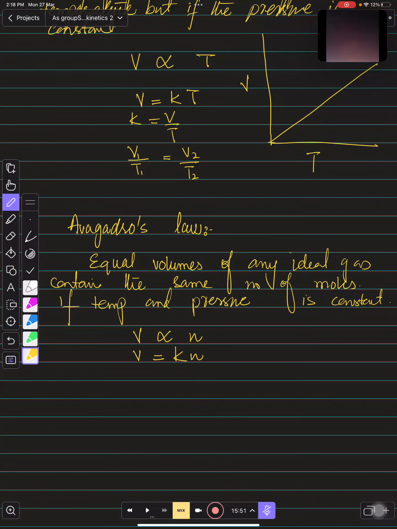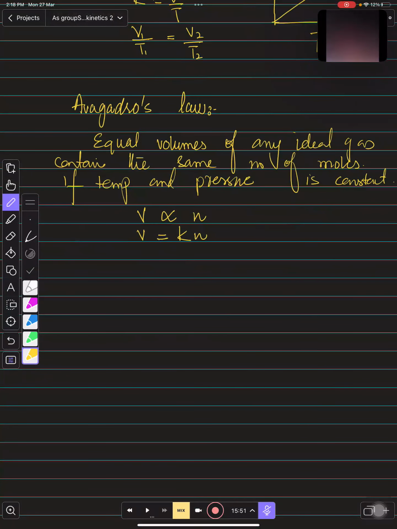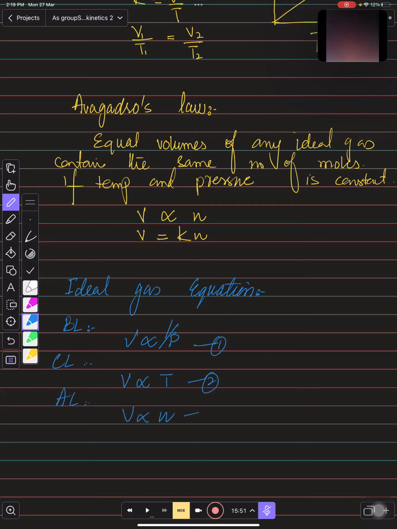Yes, sir. Then here we have one more thing that you need to keep remember, which is very important: ideal gas equation. According to Boyle's law, we know that volume is inversely proportional to the pressure. According to Charles' law, we know that volume is directly proportional to the temperature. According to Avogadro's law, we know that volume is directly proportional to the number of moles.